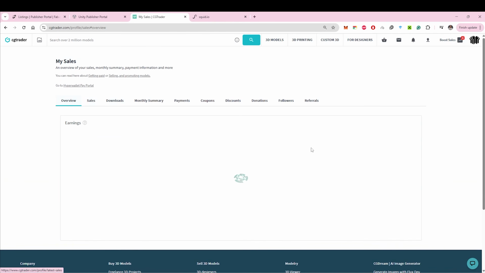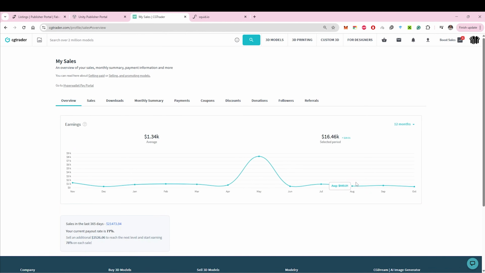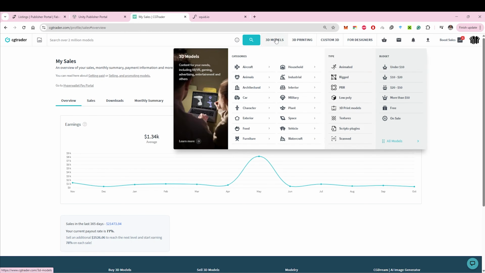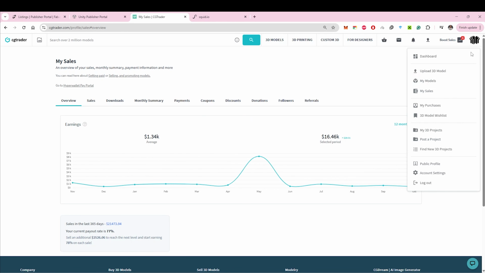On average, though, CGTrader brings in about 900 in July, 450 in August, 600 in September, and October is still in process. So roughly 1,000 a month, maybe a bit less. But again, I barely manage this marketplace anymore.